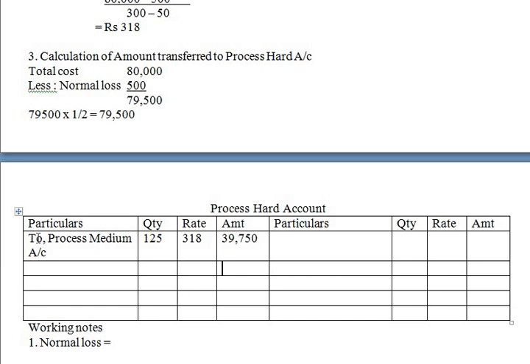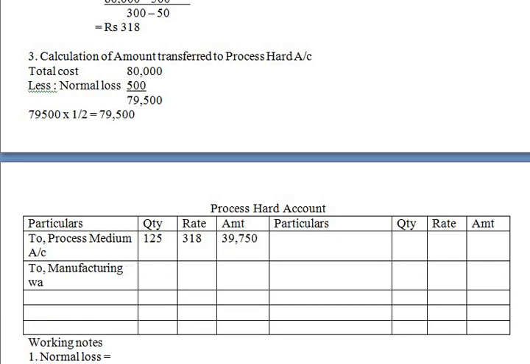Okay, next is to manufacturing wages and expenses. Amount is 4,375.